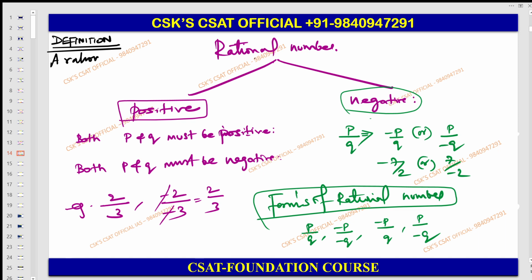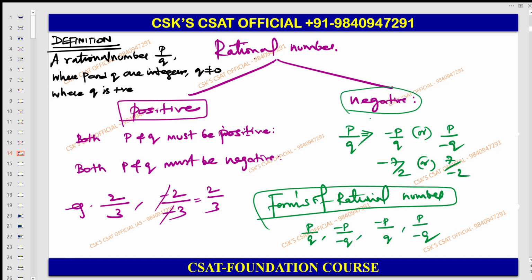A rational number is P by Q where P and Q are integers, Q not equal to 0, where Q is positive or made positive, and also P and Q are coprime.